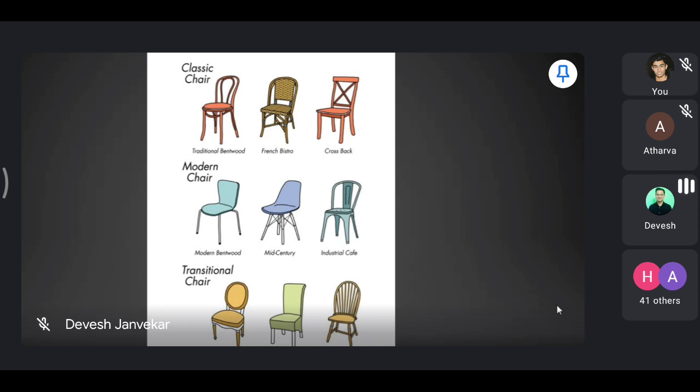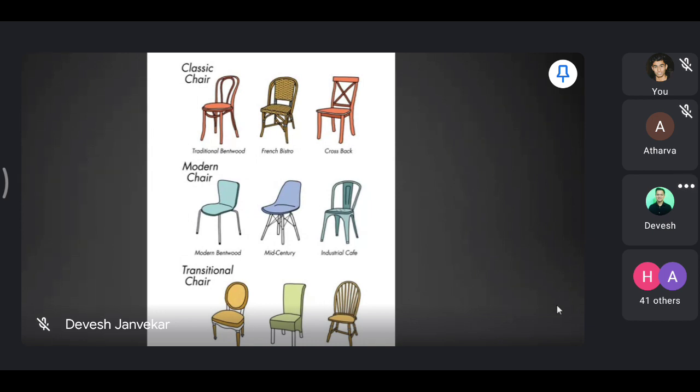Then you have the French bistro chair, generally found in bistros or mid-scale casual dining restaurants. Then you have the cross back, which you will find in casual sitting restaurants or popular restaurants.